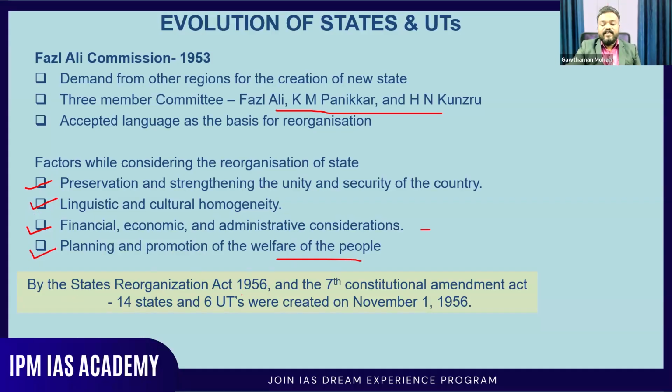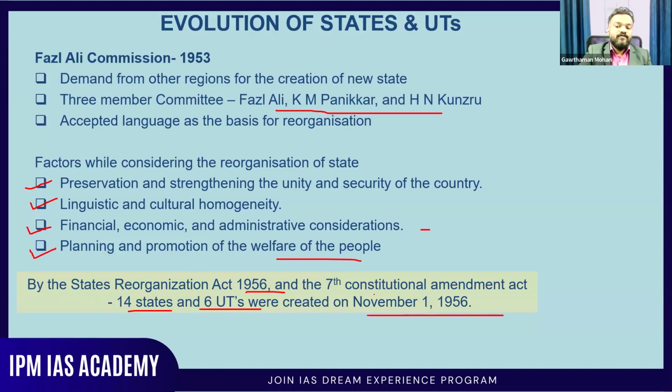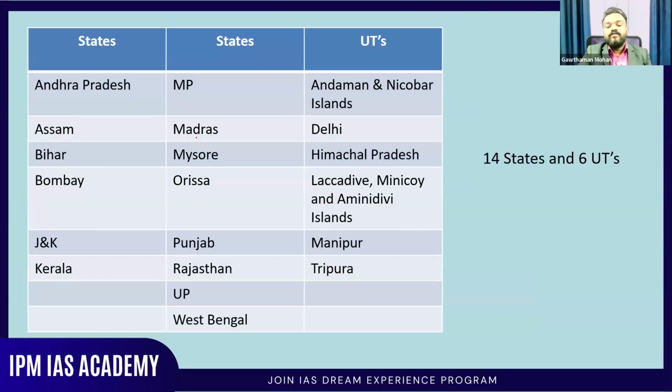And by the States Reorganization Act 1956, 7th Constitutional Amendment Act, 14 states and 6 union territories were created on November 1st, 1956. Now, what are those 14 states and 6 union territories? You can see it here. Just pause for a moment and then write it down. Just try to recollect this information. Andhra Pradesh, Assam, Bihar, Bombay, Jammu and Kashmir, Kerala, and on the other hand, Union Territories: Andaman Nicobar, Delhi, Himachal Pradesh, Manipur, Tripura, etc.